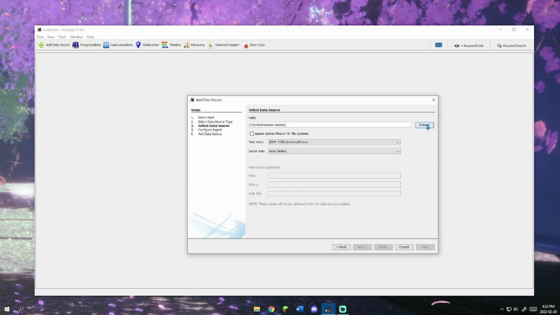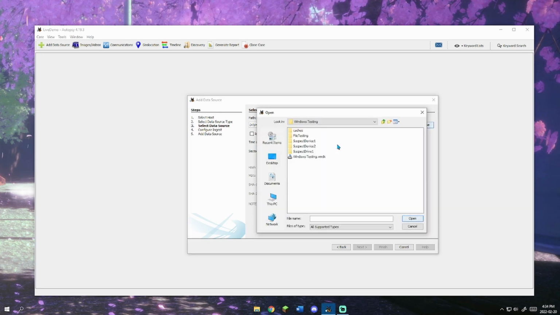Go next, and we're going to browse the document where the VM is. Alright. Then we'd want to choose the VM, the IT sec midterm.